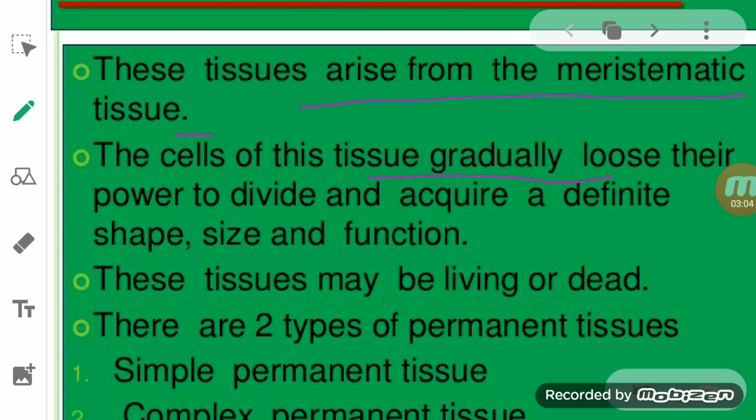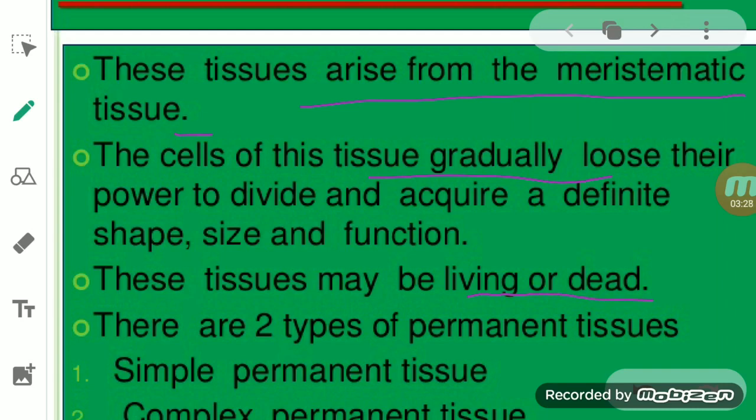But when the cell, after dividing and separating, gets a specialized function, a shape and a size, that process we call differentiation. So in a permanent tissue, a differentiation process occurs. These tissues may be living or dead.